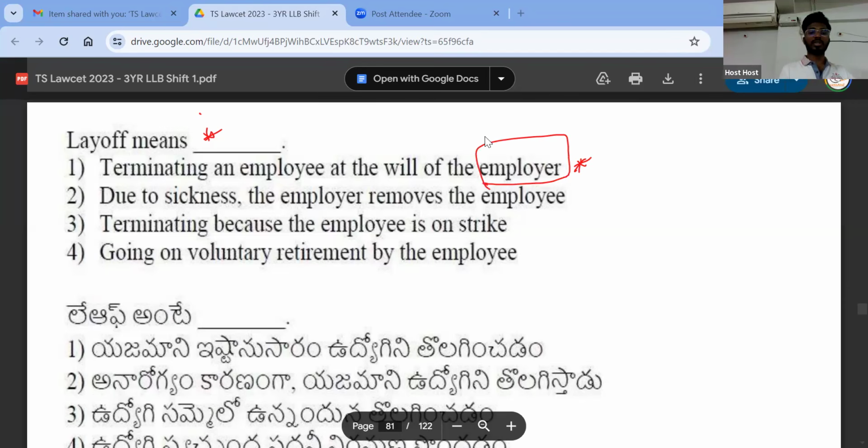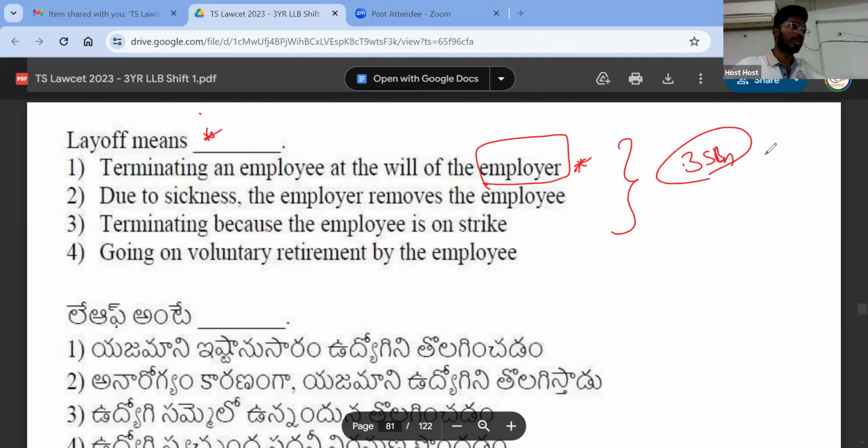Right. So this question was there in the news because recently a lot of startups started laying off their employees, which means they started terminating their employees, especially when this exam was happening. So when this exam was happening, I was teaching in one company, which is valued at $3.5 billion. Right. So it is a $3.5 billion company. When I joined, they have laid off around 1,200 employees. 1,200 employees were asked to go out. Right. So at that time, it was there in the news. So that's how it is very important.